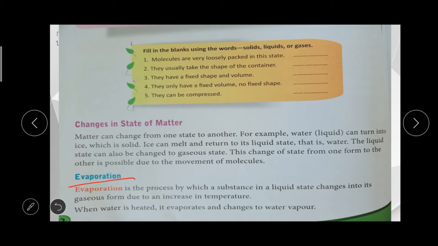After 30 minutes or an hour, there is no water in the cup. Everything is evaporated and changes into the gaseous form due to the increase in temperature. When water is heated it evaporates and changes into water vapor.